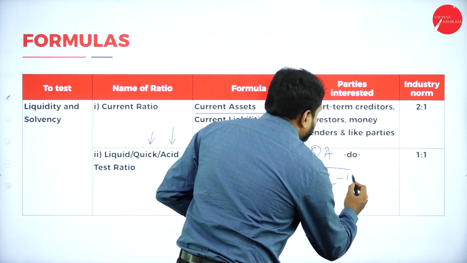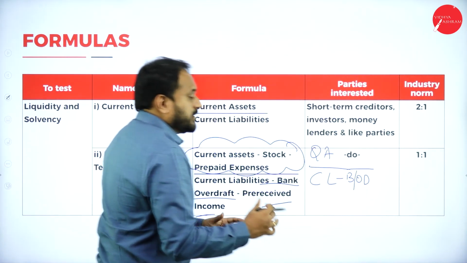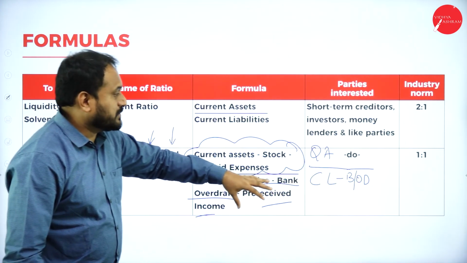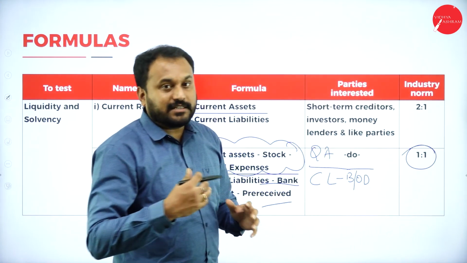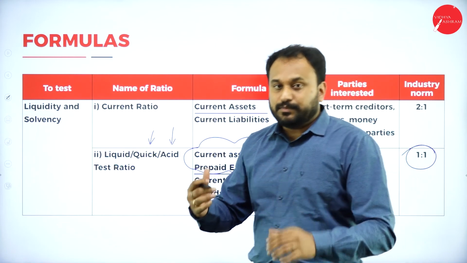Bank overdraft, bank OD, you are supposed to take it out. That is what the current liability minus bank overdraft you are supposed to take, and it is 1:1. So the quick assets and the quick liability should be the same, 1:1.